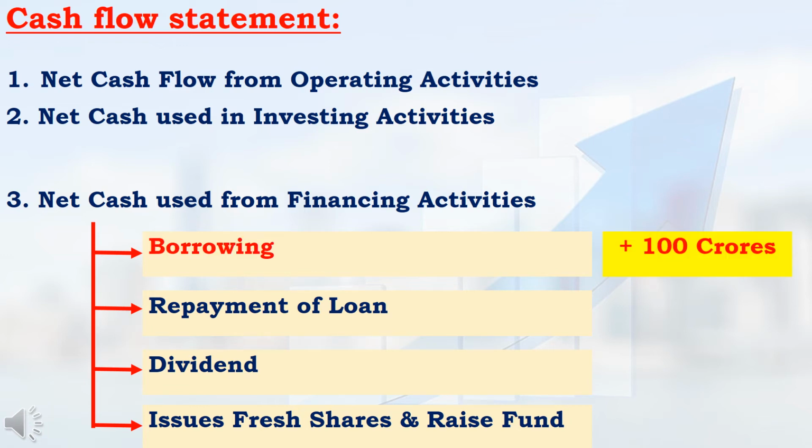Suppose any company got a 100 crore rupees loan from the bank, then cash will come inside that company. So, borrowing is equal to plus 100 crores, and that value will be mentioned in positive. Suppose that company repaid a 50 crore rupees loan to the bank, here cash will go outside the company. So, repayment is equal to minus 50 crores, and that value will be mentioned in negative. Suppose that company paid a total of 150 crore rupees dividend to their shareholders, then cash will go outside. So, dividend is equal to minus 150 crores, and that value will be mentioned in negative.